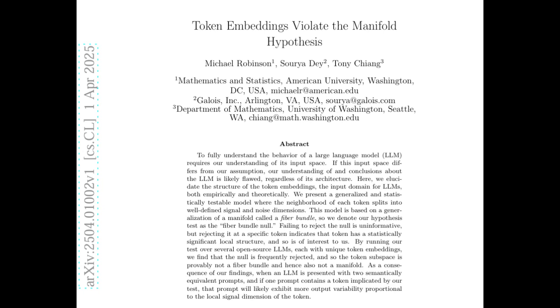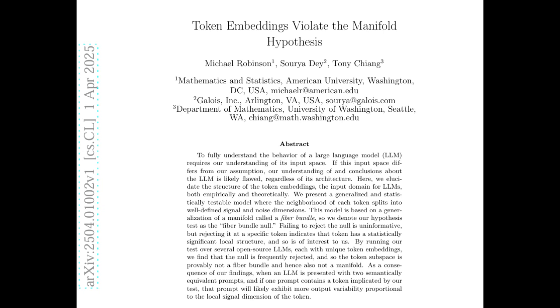If the map was smooth, they'd expect things to change gradually if they looked at different words. But what do they find? So if they reject this fiber bundle null for a token, it means the structure around that token doesn't fit the fiber bundle model. Got it. Which, again, points to these singularities, these interesting points. So they're finding these sudden shifts that suggest these wrinkles in the map.